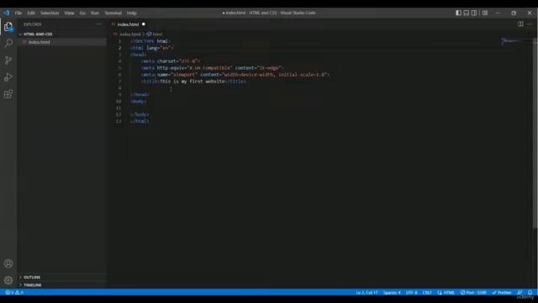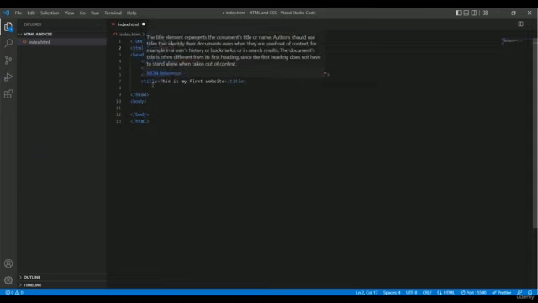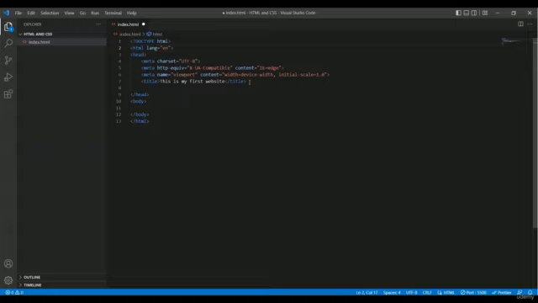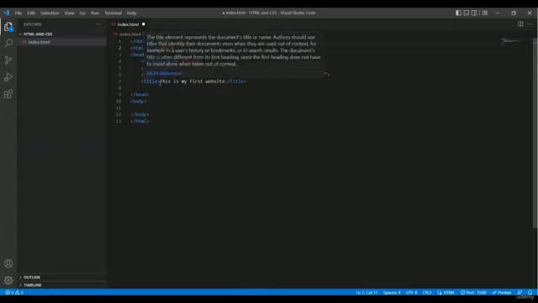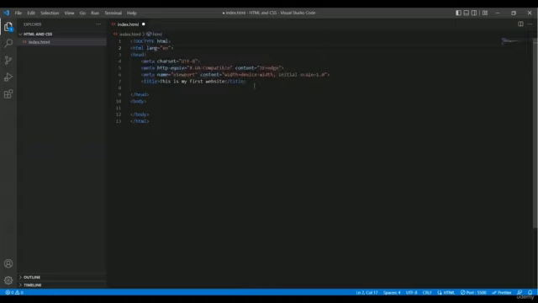So we have our title inside the head tag, and you can take a look, we have the head tag. That means all the elements or all the other tags for the head will be placed inside the head tag. And inside this head tag we still have the title tag. So here is the title tag. We just wrote the title, but we didn't practice yet. So let's practice. I want to delete this line number 7 title.